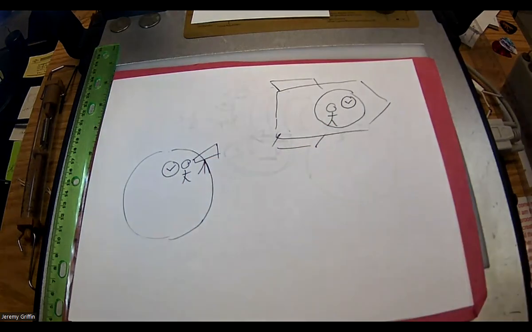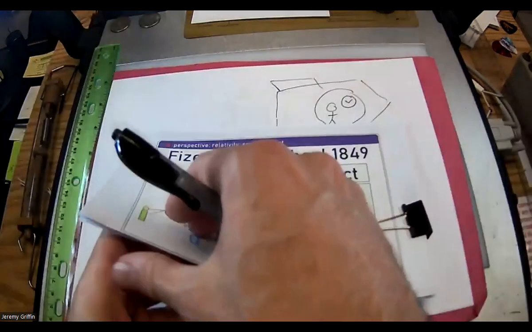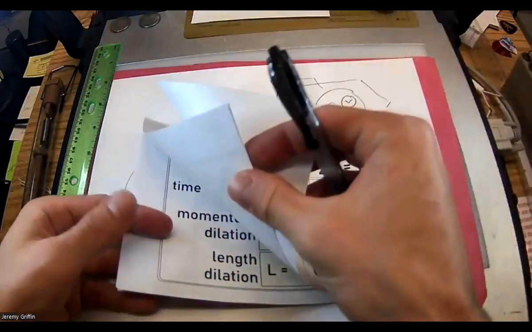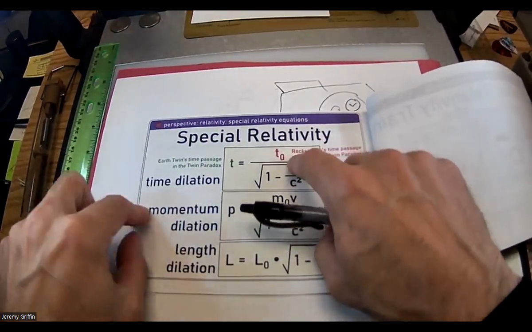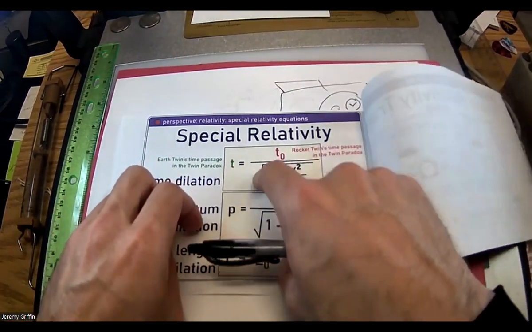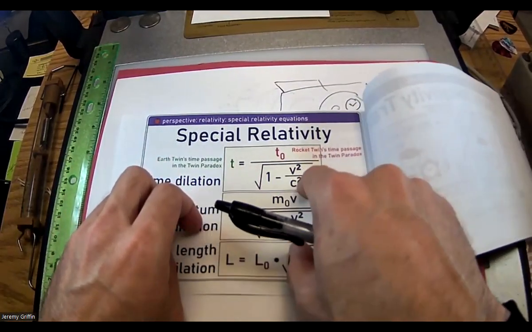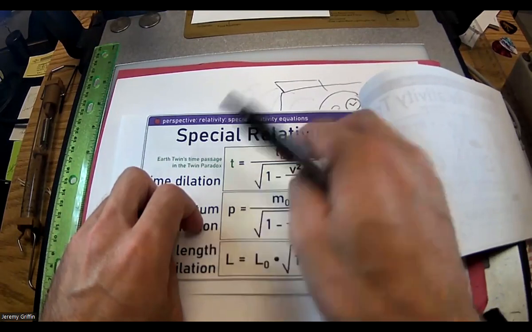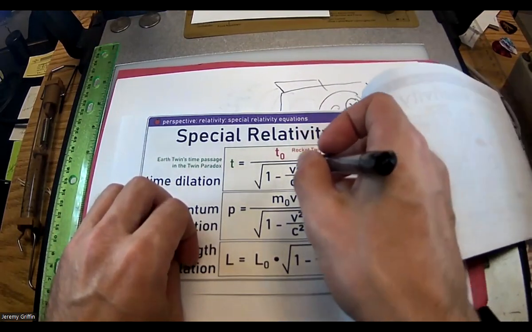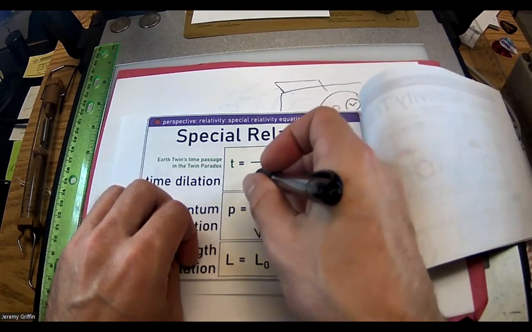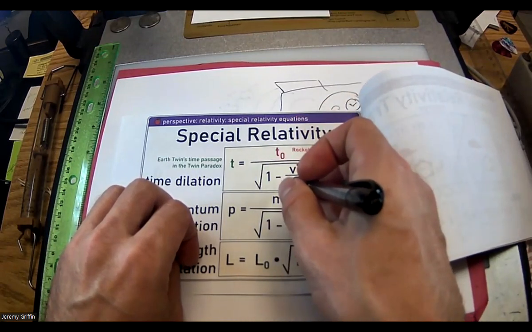So there's your time dilation, and the expression that backs this up is this time dilation right here. So rocket twin's time compared to Earth twin's time. This Lorentz factor, this whole square root, is bounded between 0 and 1. So if rocket twin says an hour's gone by, if you divide by something between 0 and 1, does that make the number bigger or smaller?